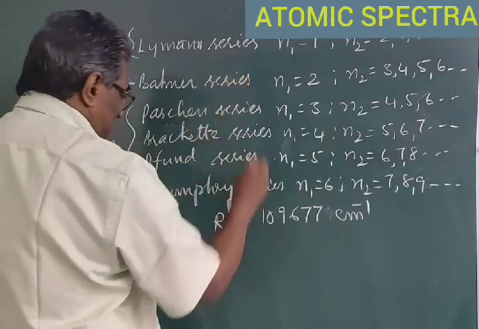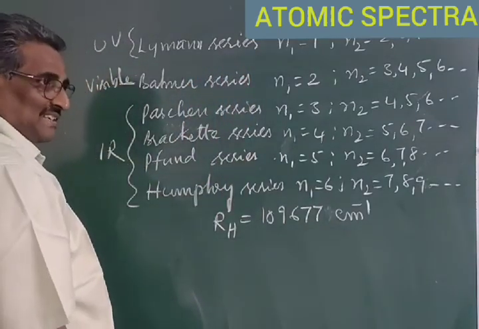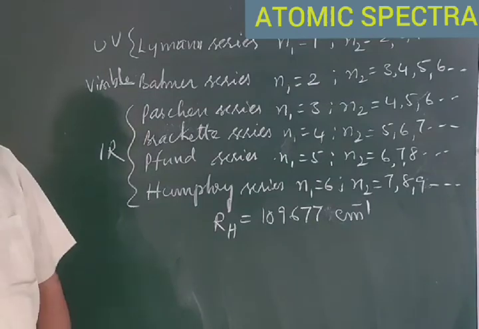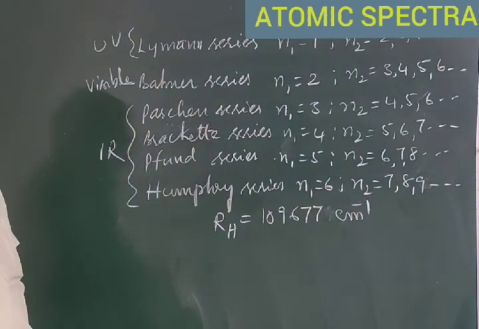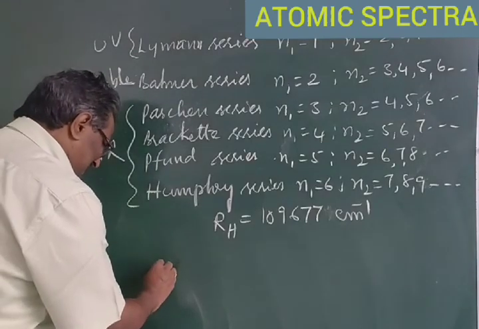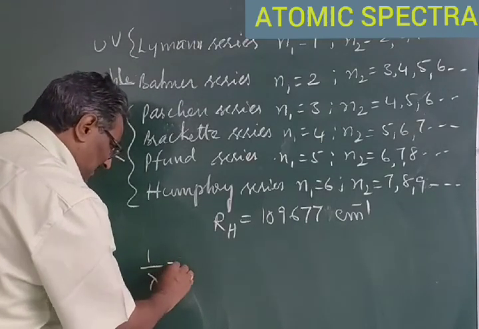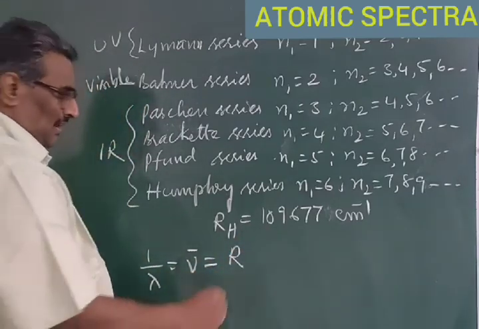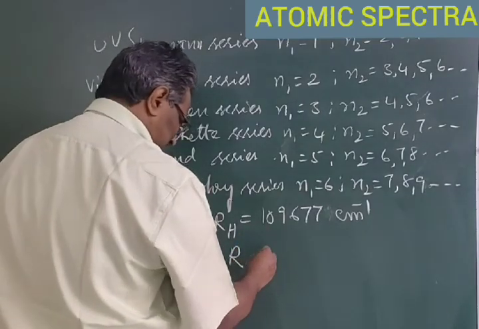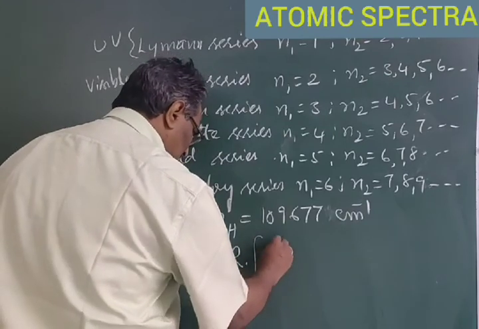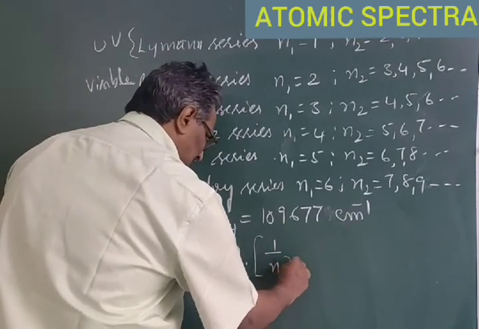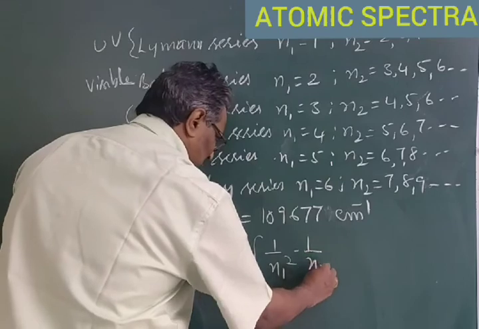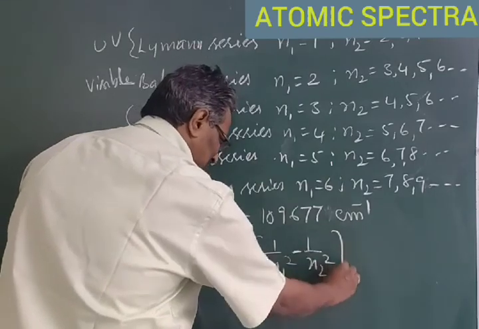To apply this equation, that is Rydberg's equation, for any species containing one electron, that is a hydrogen-like species, this equation is modified as 1 by lambda is equal to nu bar, that is equal to R into 1 by n1 square minus 1 by n2 square.